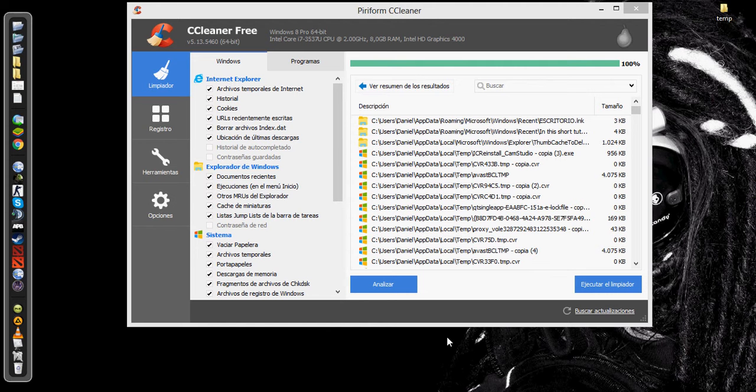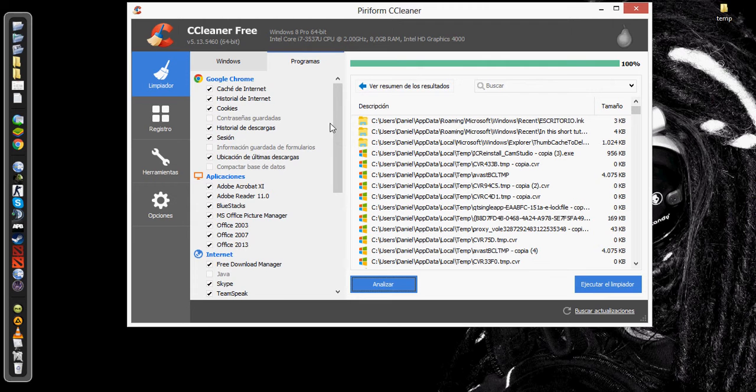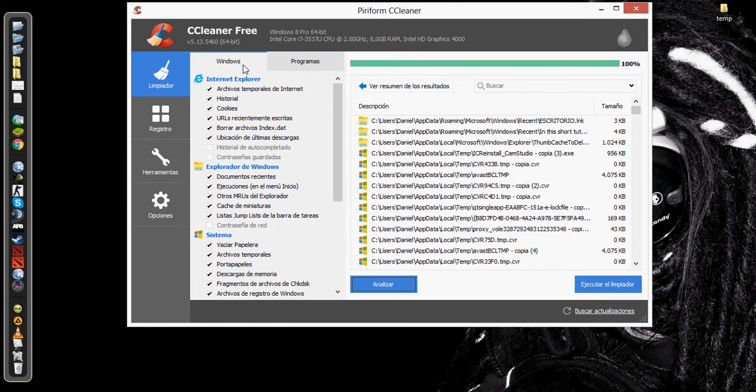The second one is a window that gives the chance to erase junk files of different kinds of software, such as web browsers and multimedia.